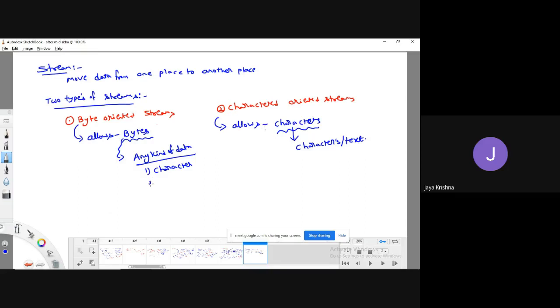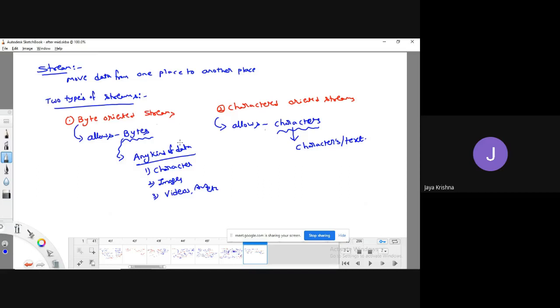Characters also. It can support images, videos, audios, anything. All are supported by the byte oriented streams.